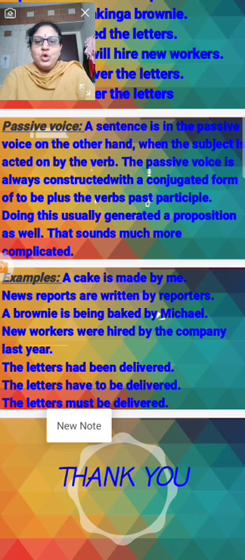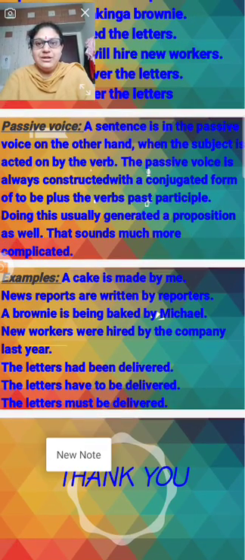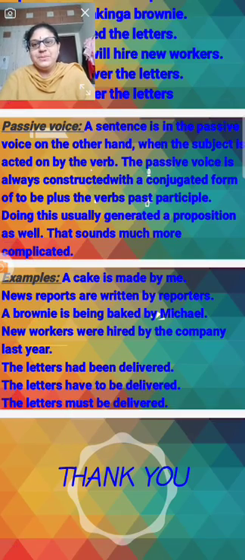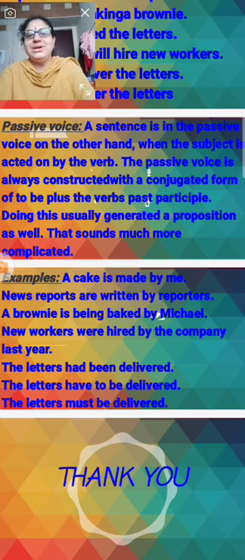New workers were hired by the company last year: were hired. The letters had been delivered: had been delivered. The letters have to be delivered: have to be. The letters must be delivered: must be. Right? So when the subject is changed, the verb also changes. That comes under the active voice and the passive voice.